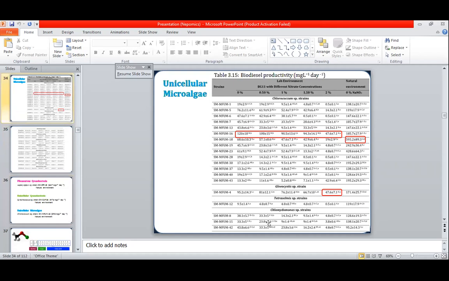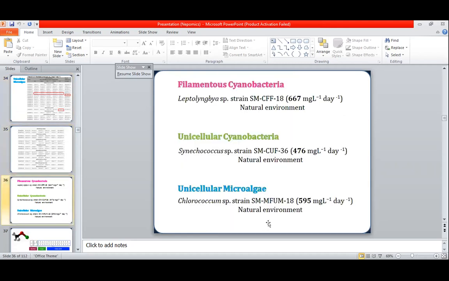Here are the results of the unicellular microalgae, and the summary of the biodiesel productivity from these microorganisms is that among the filamentous cyanobacteria, Leptolyngbya showed the maximum result. Among the unicellular cyanobacteria, Cyanococcus showed the maximum result, and among microalgal strains, Chlorococcum species showed the maximum result to produce the biodiesel from these mini creatures.